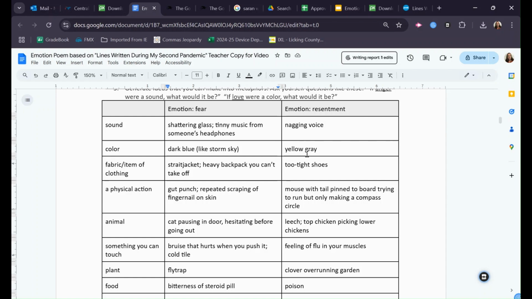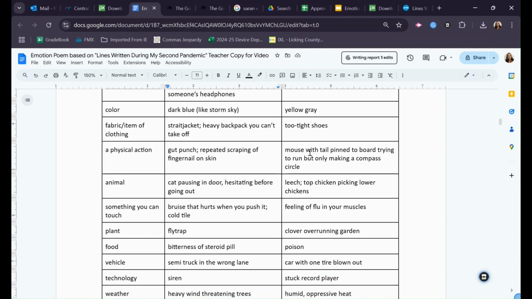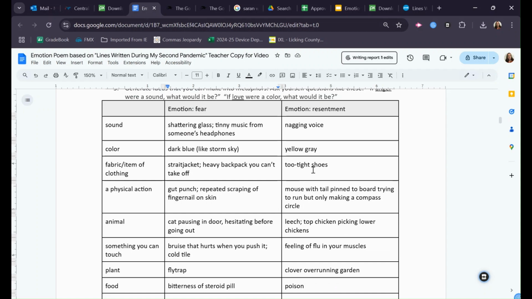Or maybe I go to this dirty yellow gray and I think, what would that be? Resentment throws a dirty yellow gray tarp over the happiness I should be feeling. Again, sometimes you should feel happy for someone, or you should be happy about something someone did, but you just have that resentment and it just sort of smothers it. Okay, maybe I think about this idea of something that's kind of unpleasant, that pinches you, like it's not something that's so incredibly painful that you need to change, but like that nagging voice, that nagging feeling. So maybe I say, resentment pinches like too tight shoes that eventually bruise your feet.